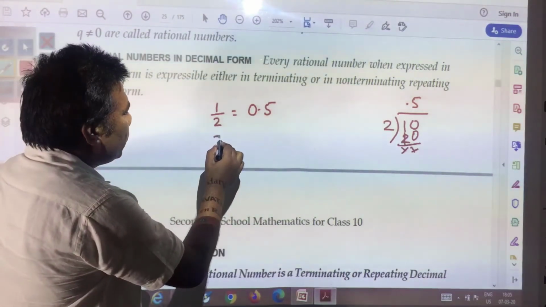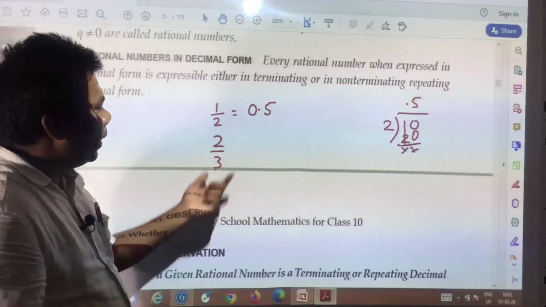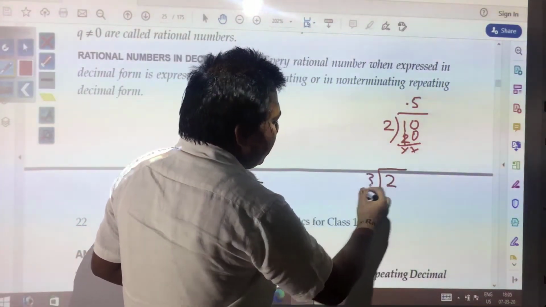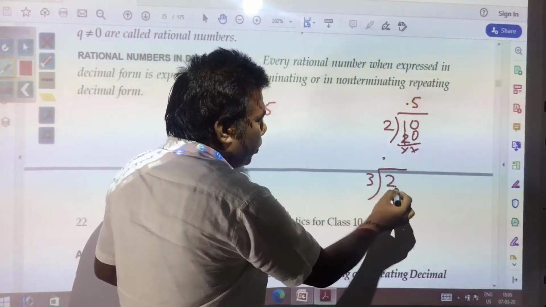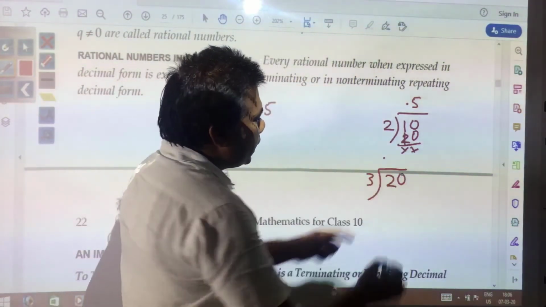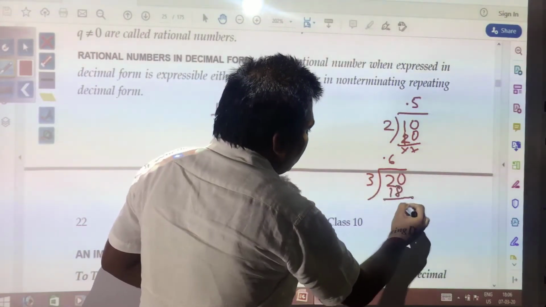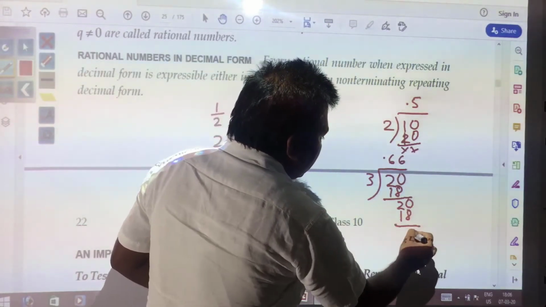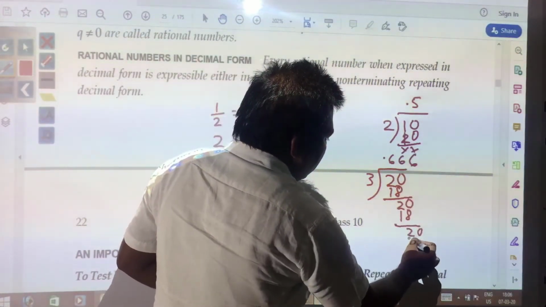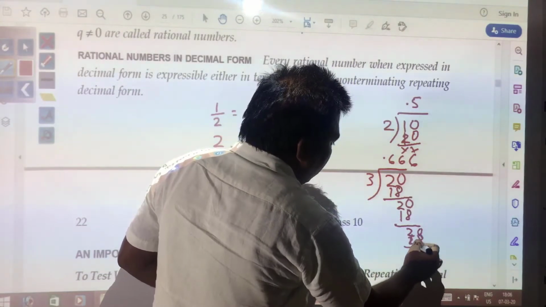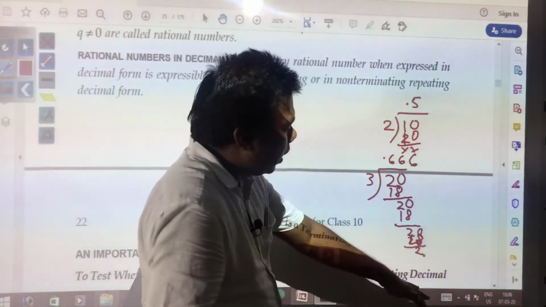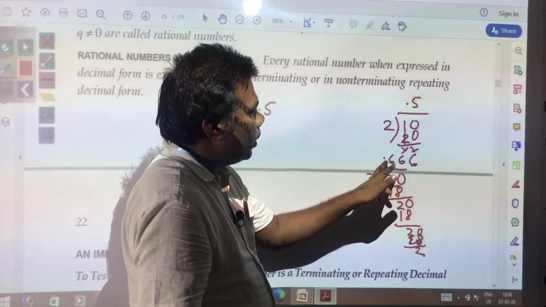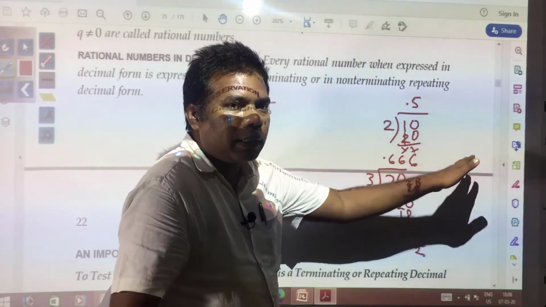In the same way, suppose you are writing 2 by 3 and dividing this, what are you going to get? Suppose 2 is being divided by 3, the decimal will be put over here. Here you see 3 sixes are 18, 2 again, you will put 0, 3 sixes are 18, and this will be continued. It will not terminate. 2 and 2 and 2 again and again, this remainder is going to come, and your number will be 0.66666 endlessly.